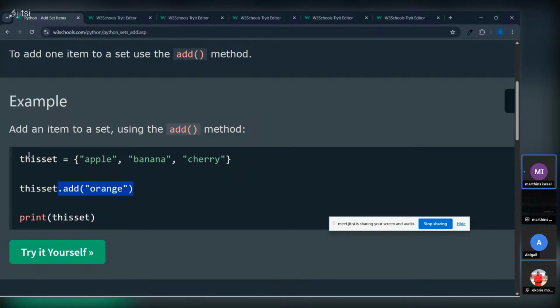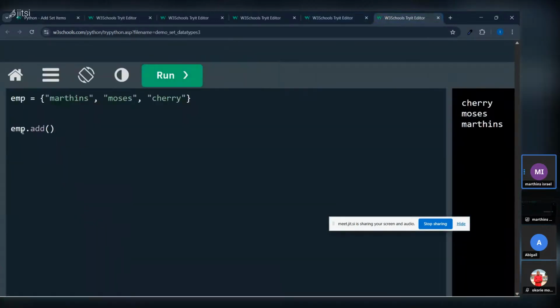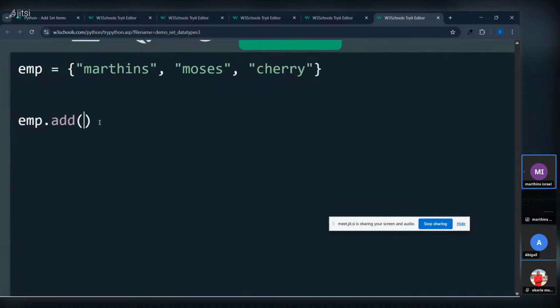So we are calling this variable that we declared, this set. We are coming to a new line and saying emp dot add method. Are you seeing it? The dot add method is empty now. Nothing is inside. So this method is telling us to add what? Add any value inside here.